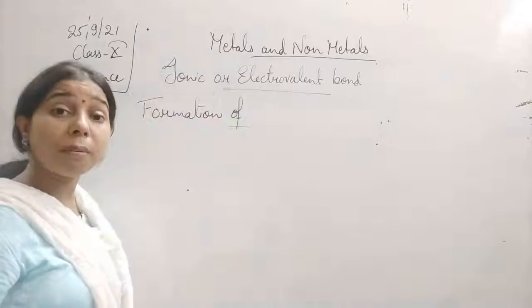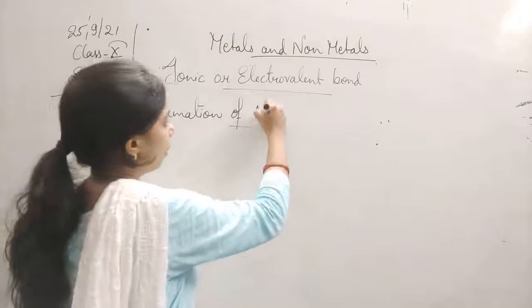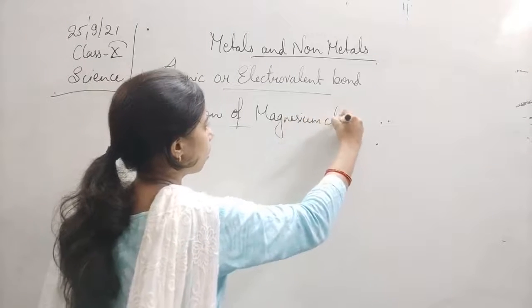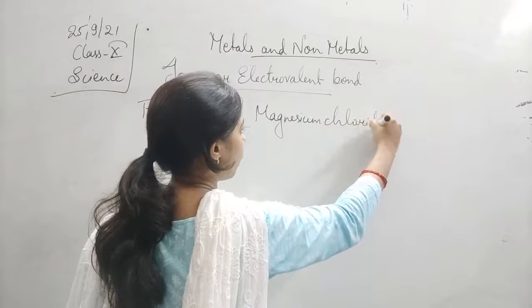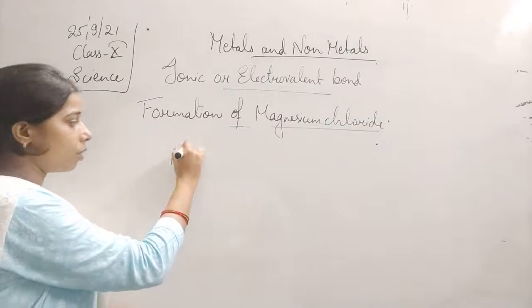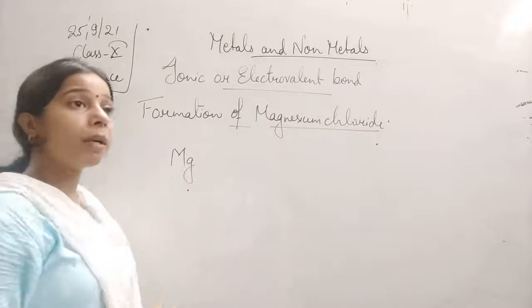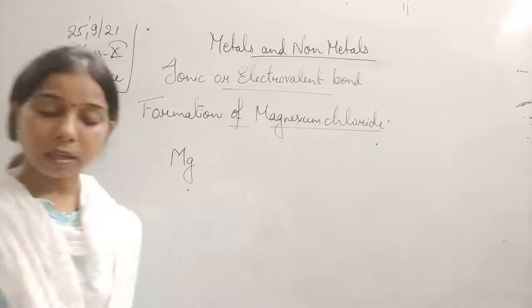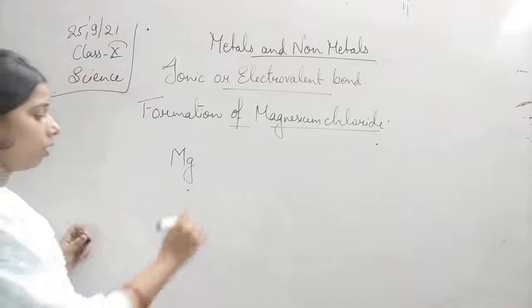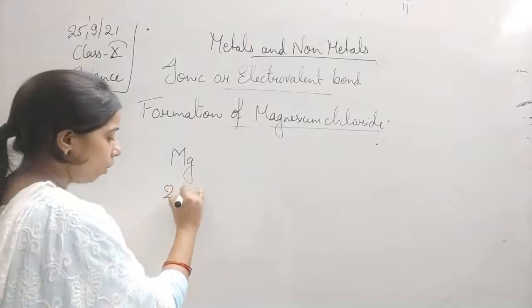Now let us see the formation of magnesium chloride. This is Mg, students, and the atomic number of magnesium is 12. If it is 12, the electronic configuration is 2, 8, 2.